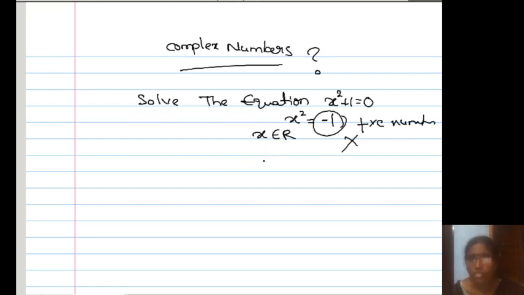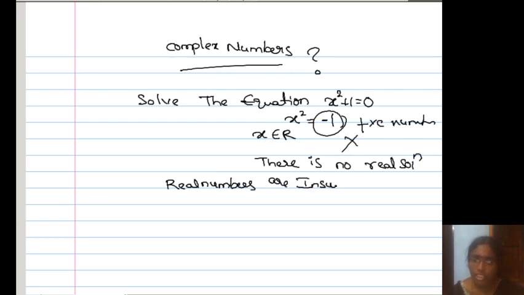So what do you understand? There is no real solution. Real numbers are insufficient. Still we have to learn some more numbers, that are complex numbers.